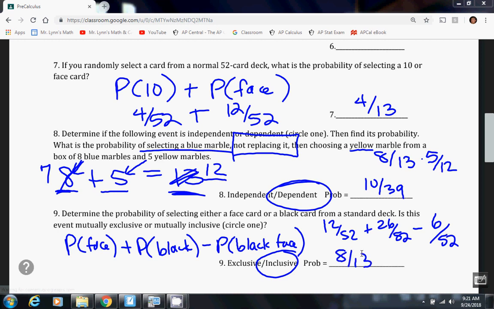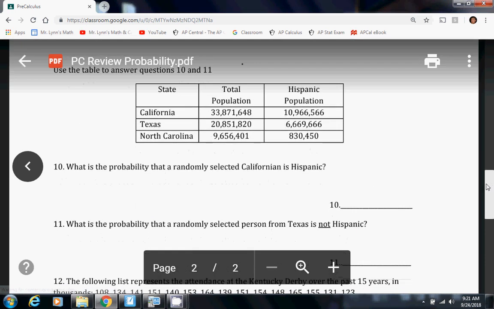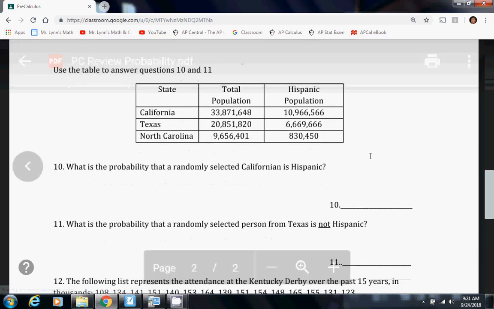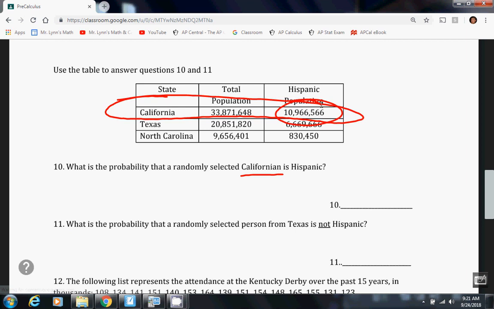Number 11, what is the probability that a randomly selected person from Texas is not Hispanic? Okay, so this one's going to take a little bit more work. So this time we're limiting ourselves to just the people in Texas. We want to know the probability that they are not Hispanic. So there's two ways we could approach this. One is we could say, all right, I need to know how many are not Hispanic. So I need to take the total population and subtract the number of people who are Hispanic.